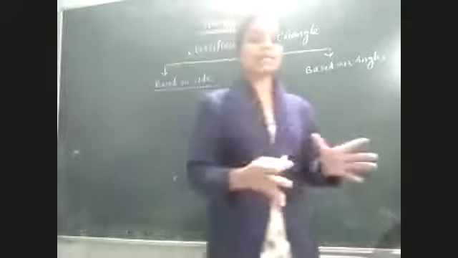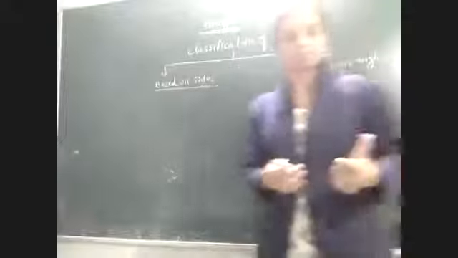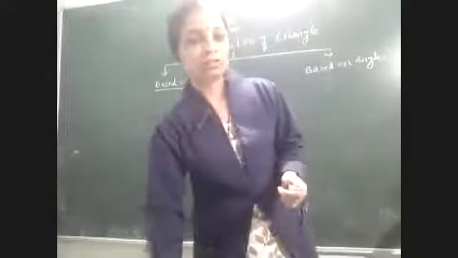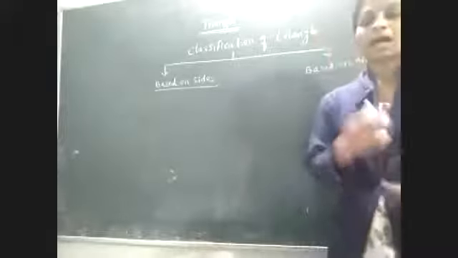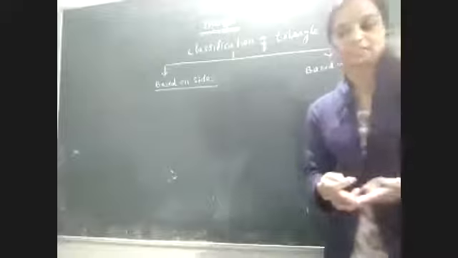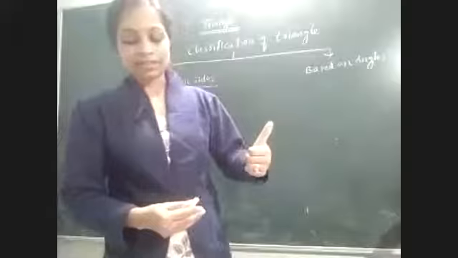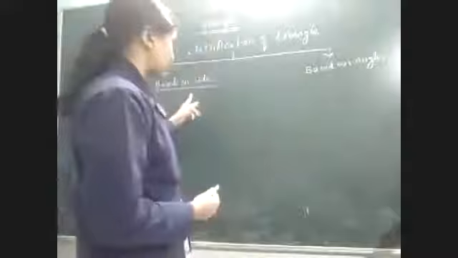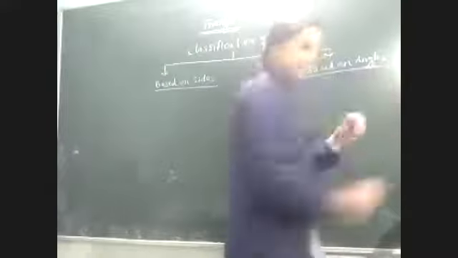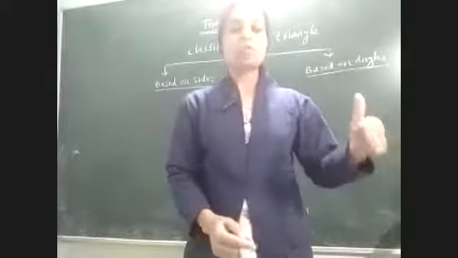And based on the angles, again there are 3 types. Which are those? Right angled triangle, acute angled triangle, obtuse angled triangle. These are 3 types. Equilateral triangle, isosceles triangle, scalene triangle are the 3 types based on the sides. Based on the angles, again there are 3 types. First one is acute angled triangle, lagu kona tribhuja.